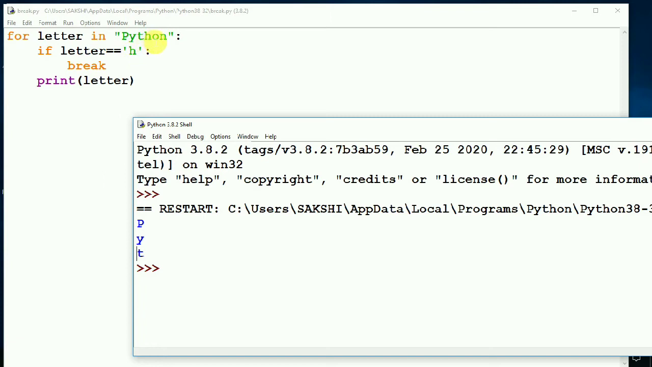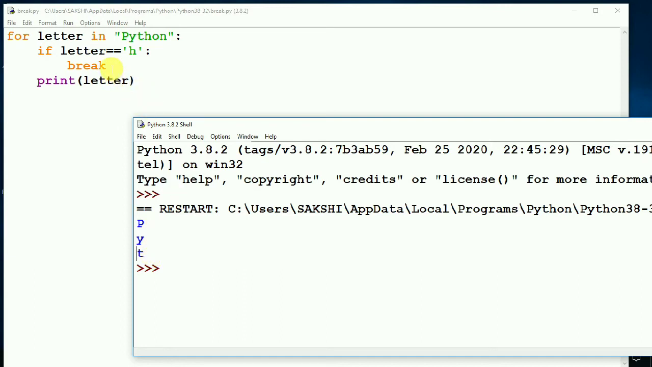Next the character is H. Now it says, is H equal to H? Yes, the character H equals H, the condition is true. So this time the break statement will be executed. After executing the break statement, it will not go to the print statement. It will break here only, that is it will stop here only. So it will only give the output as P, Y and T.